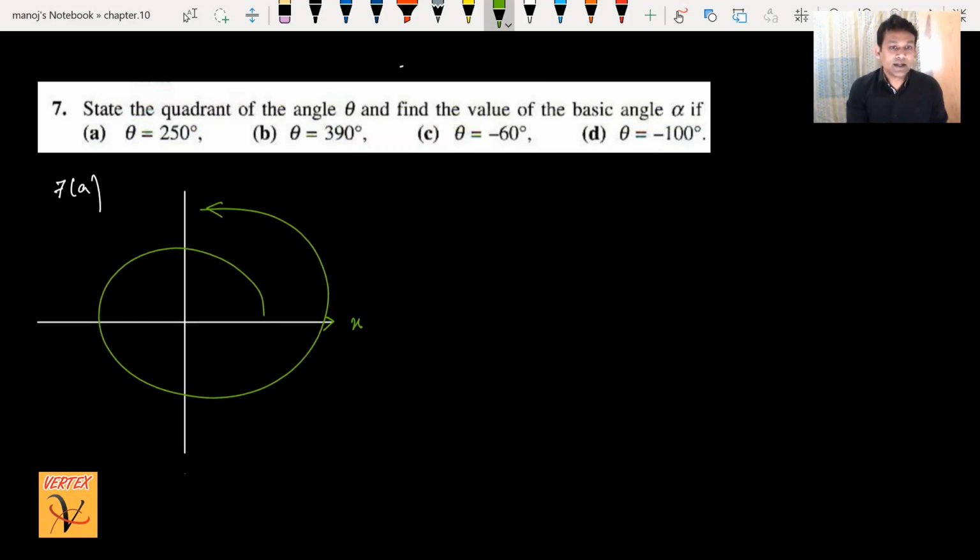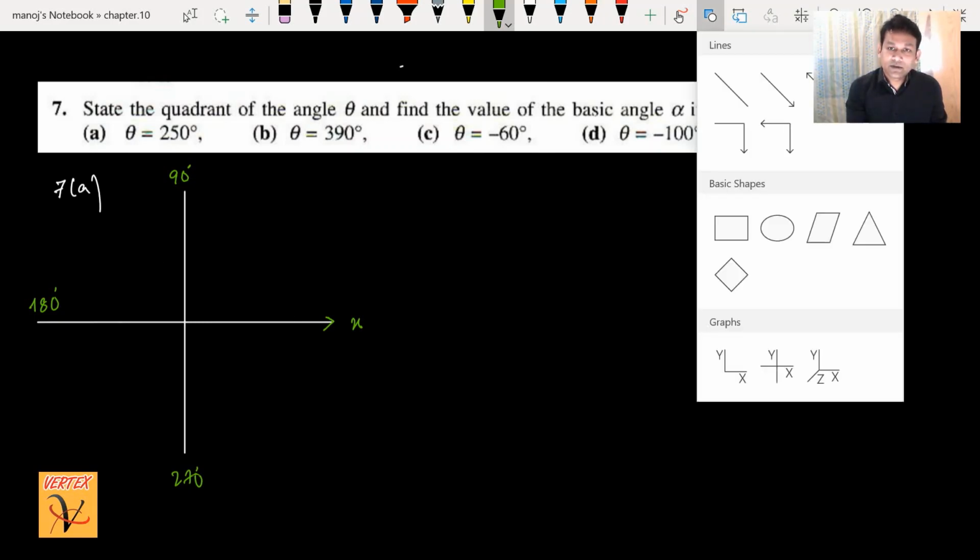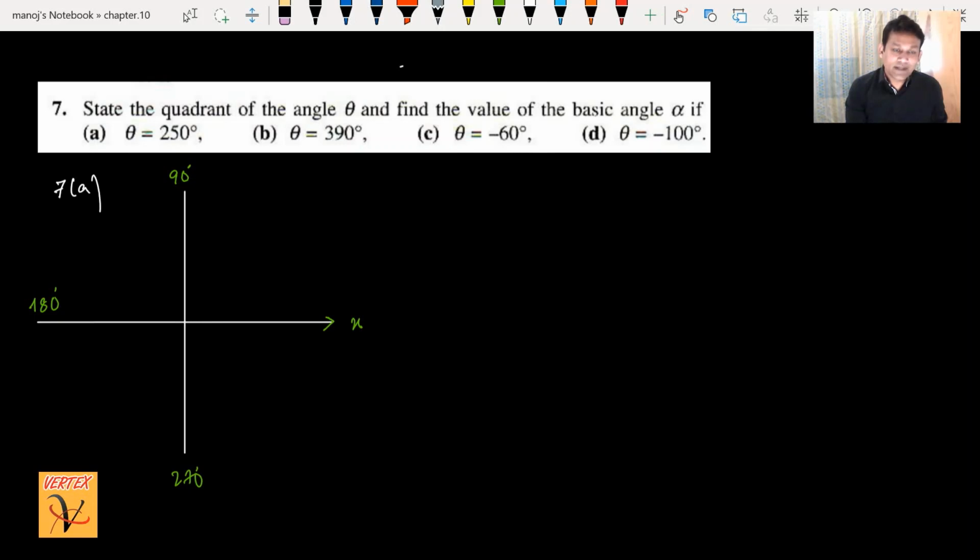This is 90 degrees, then 180 degrees, then 270 degrees, and then 360 degrees, one complete rotation. So 250 degrees will be 100% in the third quadrant, just estimated here.